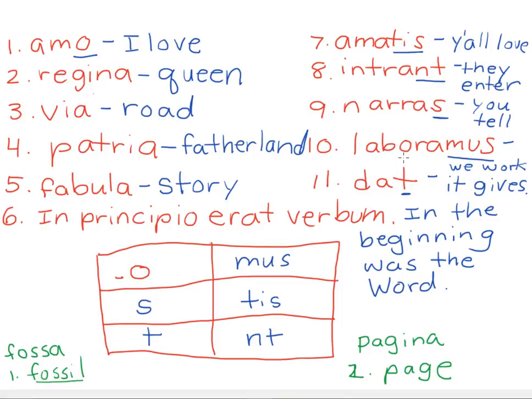So on our quiz that we're going to work on this week, we'll be working on our words, from the first word all the way down to insula, insulae, all of our 10 words, and we'll be doing our verb endings, ost, mus, tis, unt. So when you look at the practice quiz, the only thing left at the bottom of the practice quiz is a couple of grammar terms.